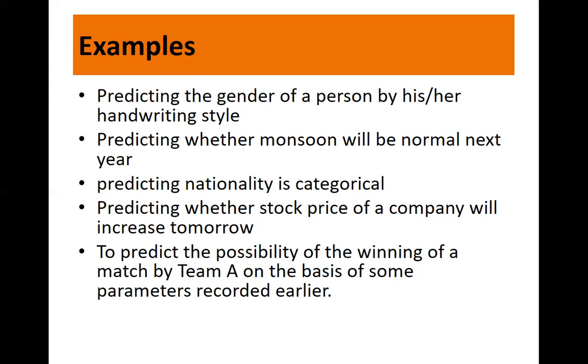Another example can be predicting nationality, which is again categorical data. Predicting whether the stock price of a company will increase tomorrow. Here the class label will be either yes or no. Another is to predict the possibility of winning of a match by team A on the basis of some parameters recorded earlier, right? Then again there would be two labels, yes and no. Fine.